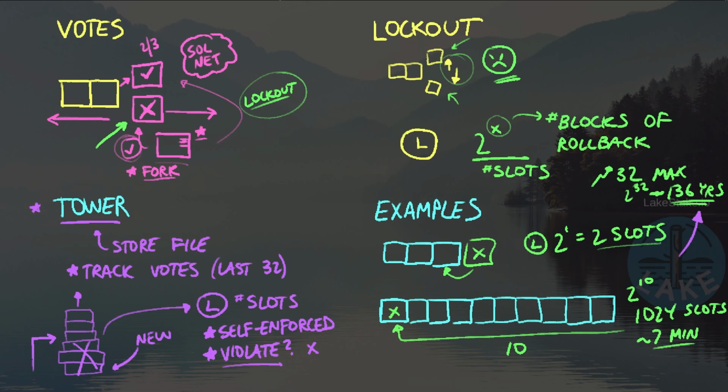But that said, there are legitimate situations where the tower file isn't accessible, and as a result, lockout periods might get violated, and that's actually a pretty common situation that happens during major failover events with validators. So until Solana decides that it's a slashable offense, we're going to continue to see these types of violations on the network, but the lockout period does still serve a purpose, especially within the normal operation of Solana.